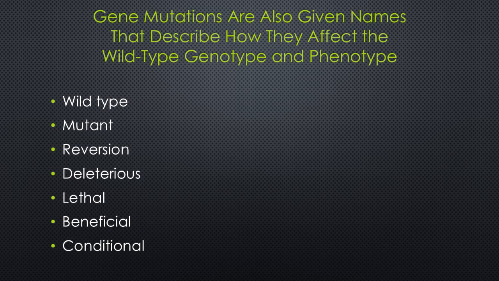Finally, some mutations are called conditional mutants because they affect the phenotype only under a defined set of conditions. Geneticists often study conditional mutations in microorganisms. A common example is a temperature sensitive mutant. A bacterium that has a TS mutation grows normally in one temperature range, the permissive temperature range, but exhibits defective growth at a different temperature range, the non-permissive range.